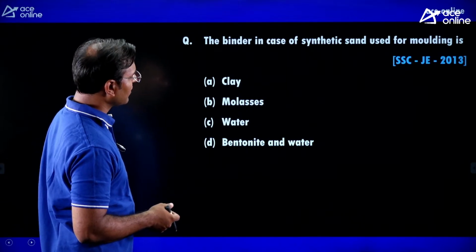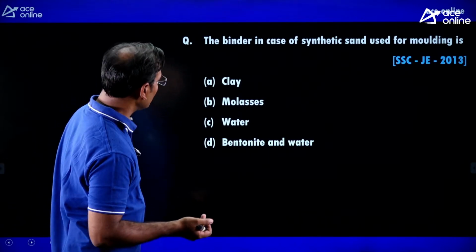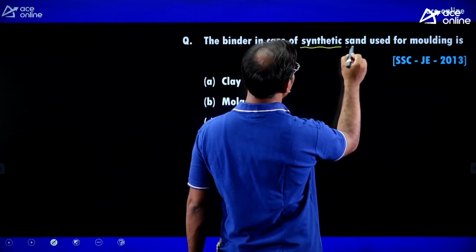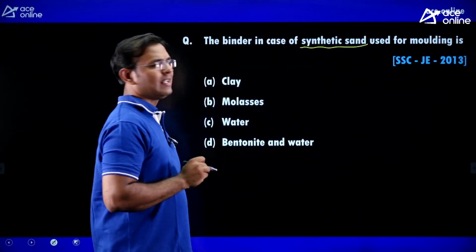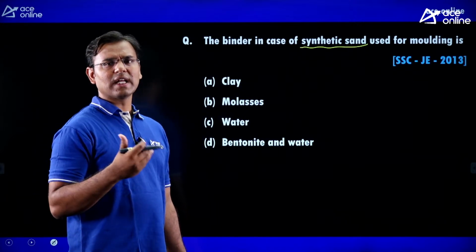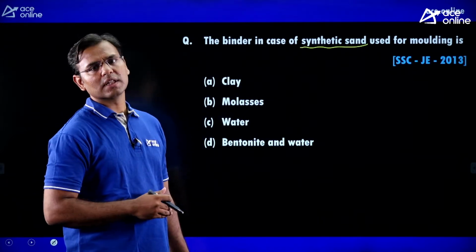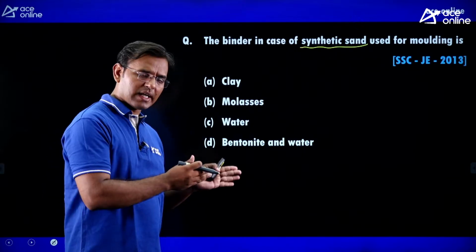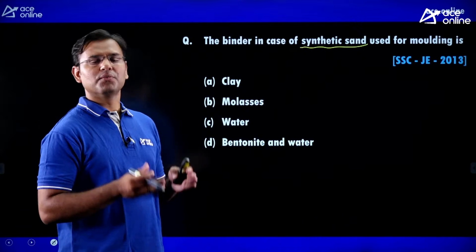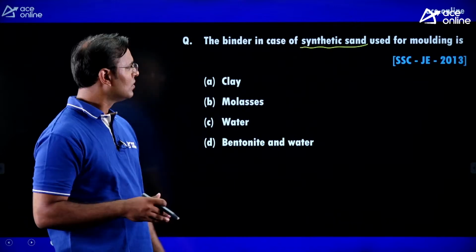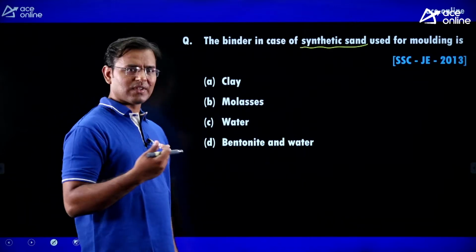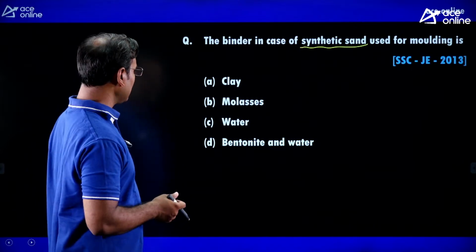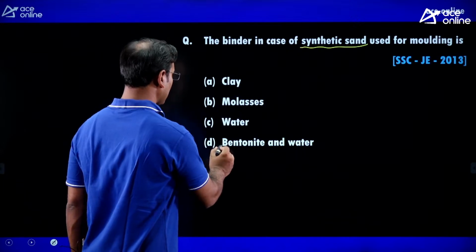The binder in the case of synthetic sand used for molding is... Guys, what is meant by synthetic sand first? Synthetic sand means the sand which we take from the lake. There are two types of sand: one sand we can take from the river, and one sand we can take from the lake. In that sand there is a very small percentage of clay.